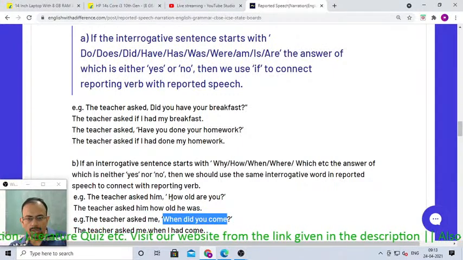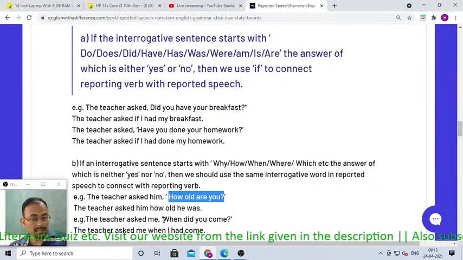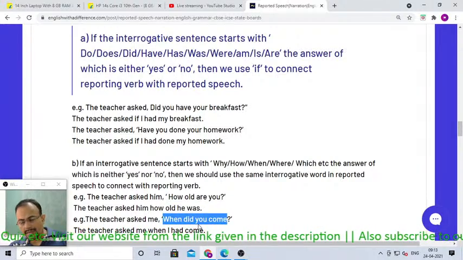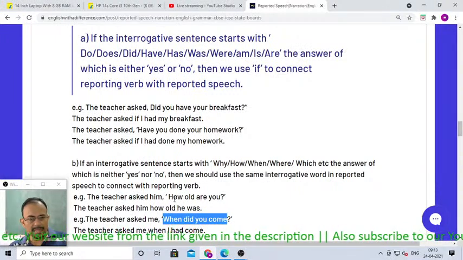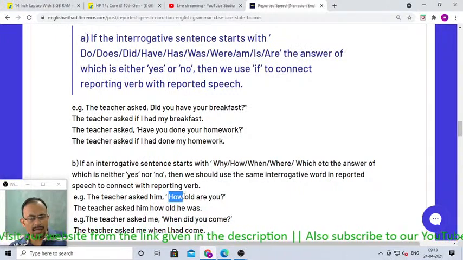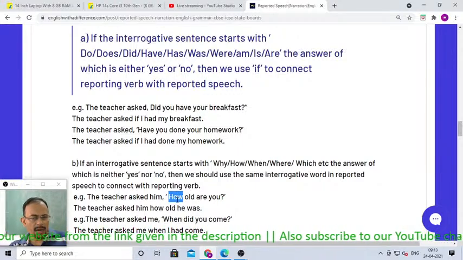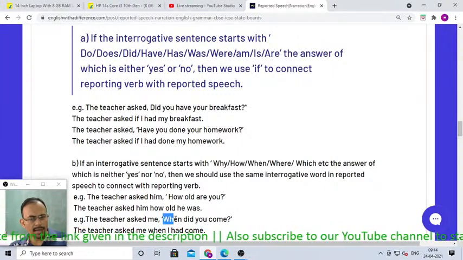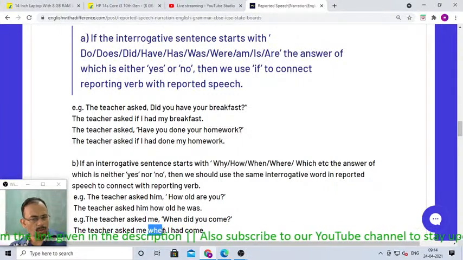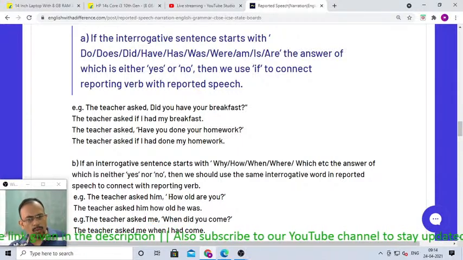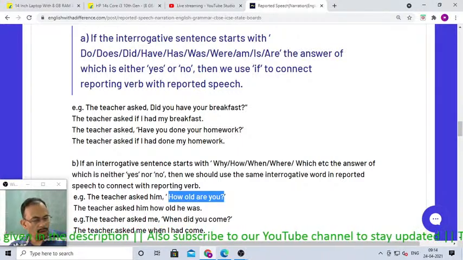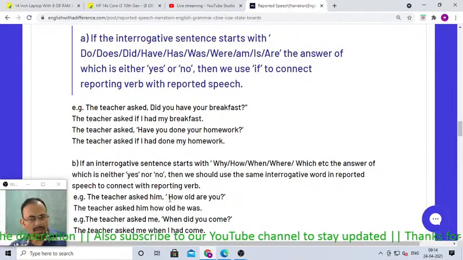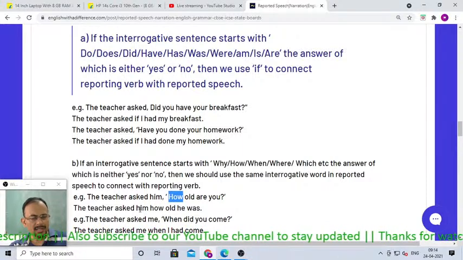So for those interrogative questions whose answers can neither be yes nor no, the connector should be the same interrogative word. If it is "how old are you", the connector is also "how". If it is "when", the connector is also "when", because the answers of these questions are neither yes nor no. That is why the same question word is written as the connector in the reported speech.